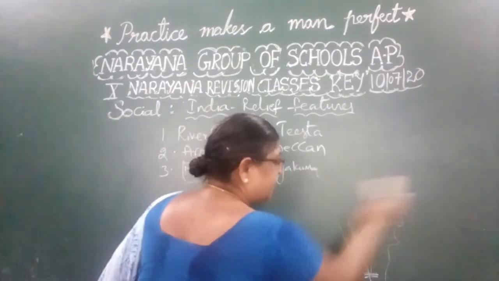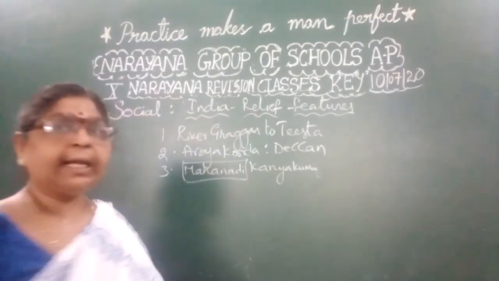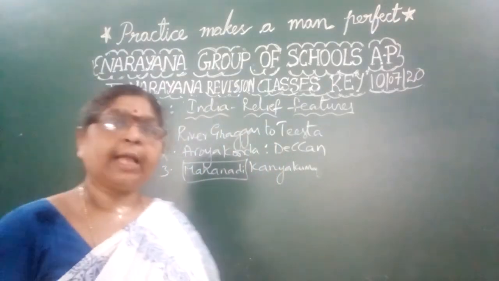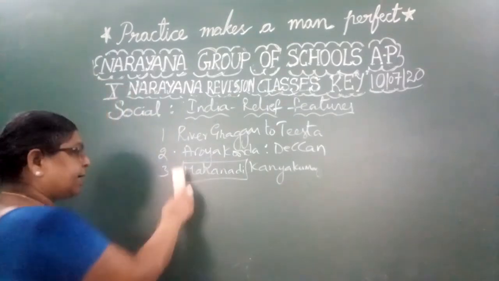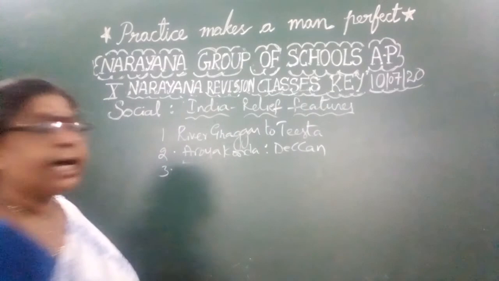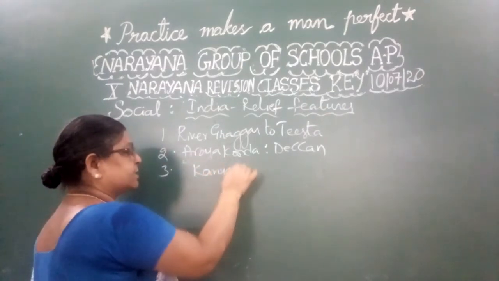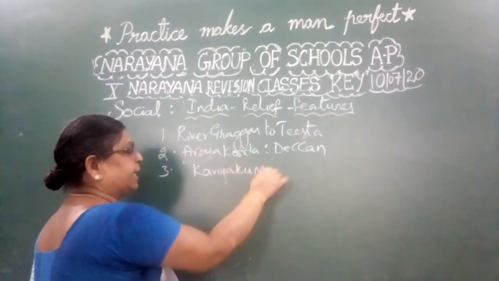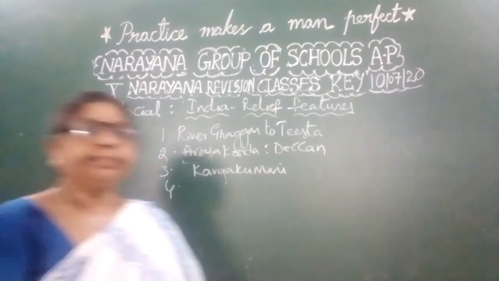The statement says that the southern edge of the Peninsular Plateau is Kanyakumari. You need to write the full sentence. Okay, and the next one is.